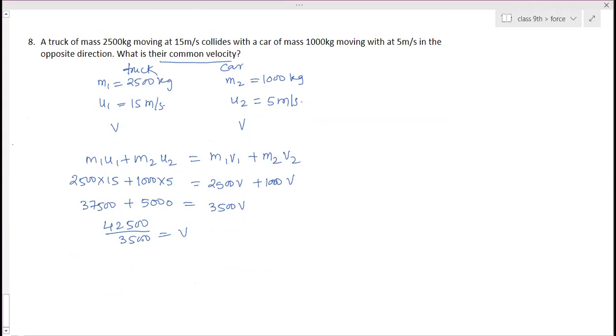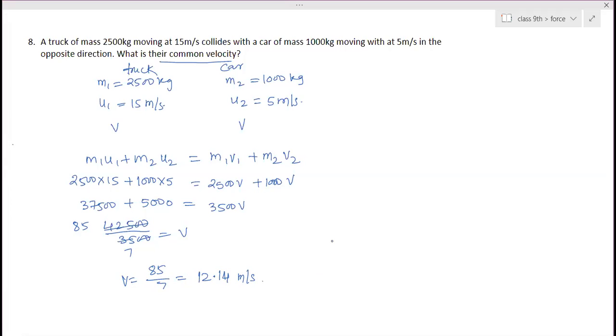This gets cancelled. 5 sevens are 35, 8 fives are 40. So 85 by 7 is equal to V. That is equal to 12.14, and I got this answer: 12.14 meter per second. Very good, whoever got this answer.